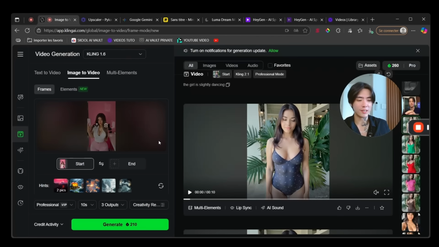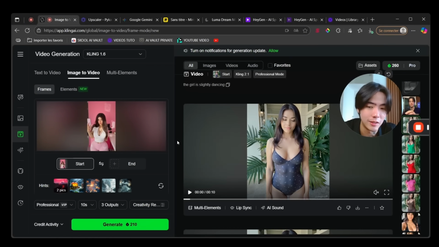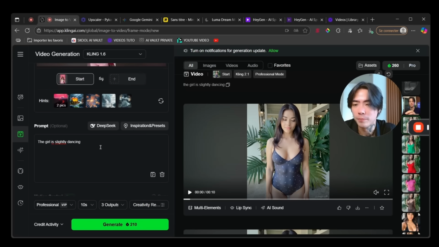And also the thing is, the more restrictions you give to the AI, the more limited it will be. Personally, I don't want to lose time thinking about what I want my AI influencer to do or how to move. That's not necessary. I'm not opening a dancing account for my influencer. She's just a pretty AI influencer, and being pretty is enough to go viral, even for like 50 year old girls, literally. And that's sad. So now let's go right there.